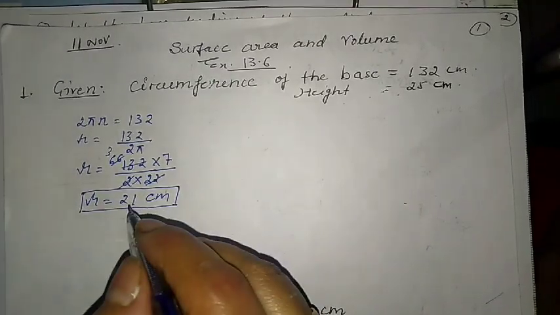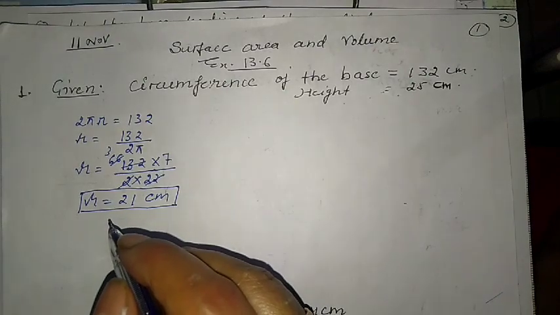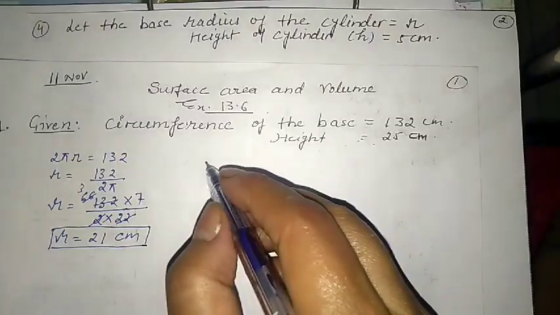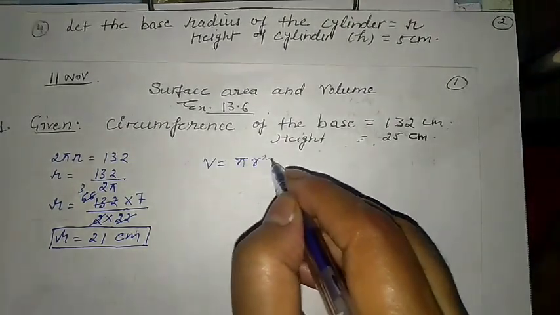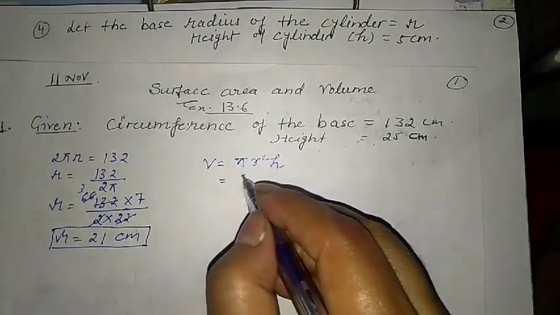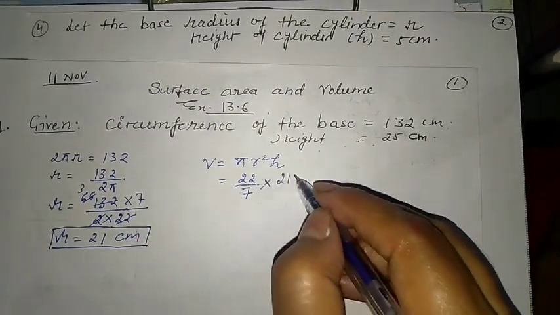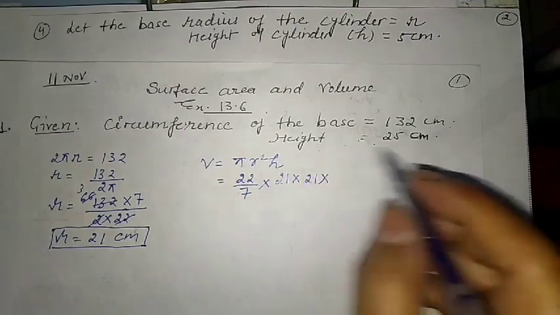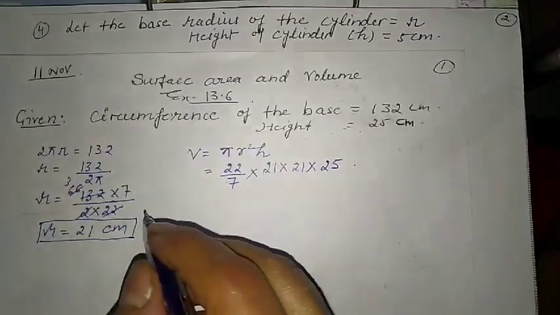And we have to find how many liters of water it can hold. It means we have to find the volume. So V is equal to pi r square h. Pi is again 22 upon 7, r is 21 into 21 and h is 25, as given.